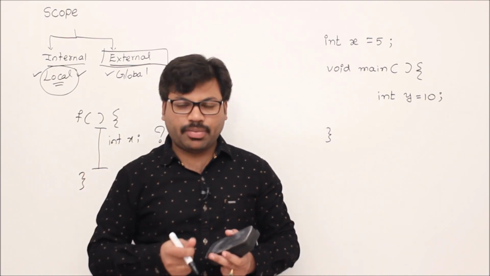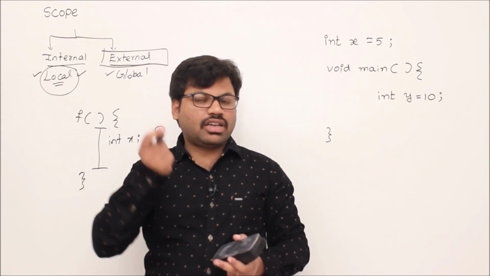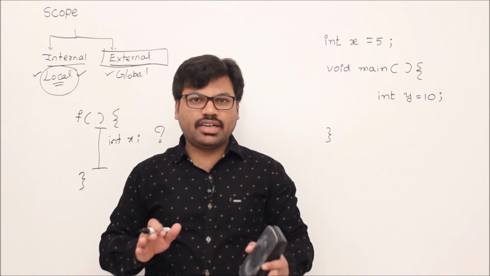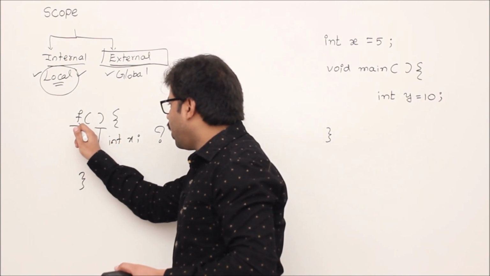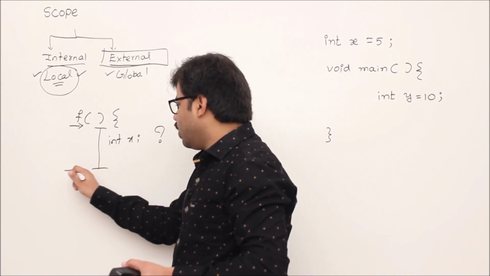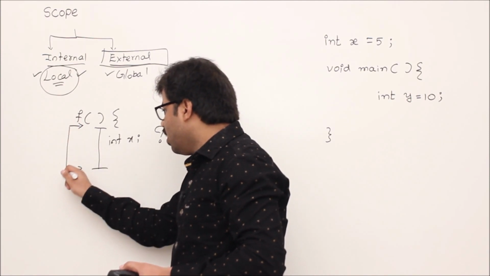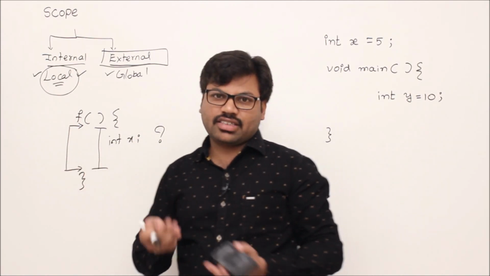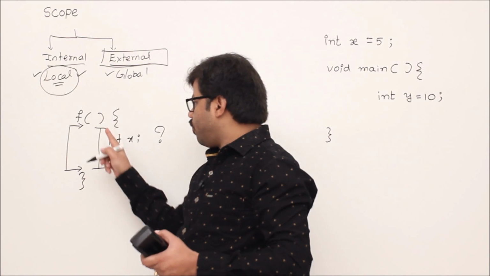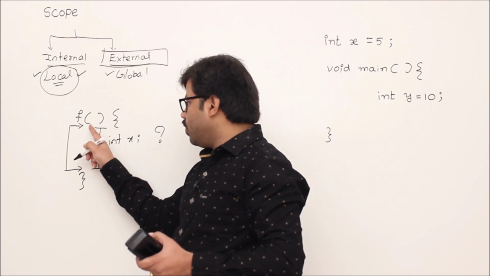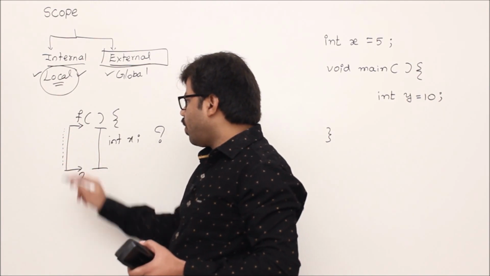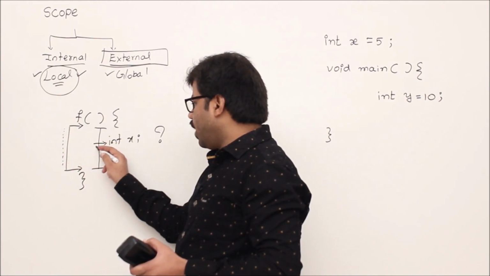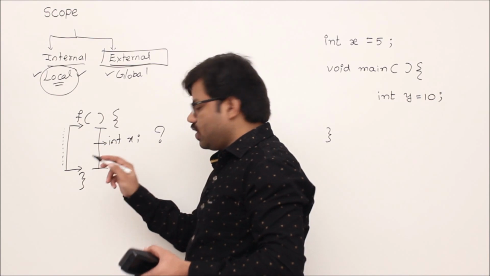Understand, it's like a rough paper. We never want to refer to that rough paper after the exam is completed. Then such a variable's scope should be from this point, the start of the function, to the end of the function. That means only in this area do you probably need that x. That's why, from now onwards, for any local variable, the scope of that variable is from the point where it is created to the end of the function.